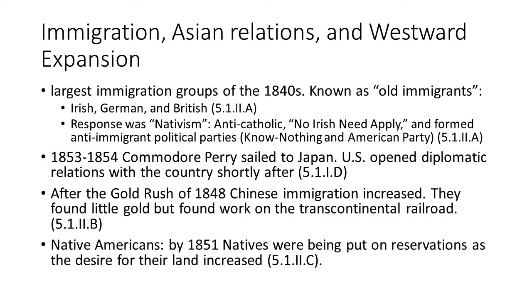And so there's going to be a lot of tension between free blacks and Irish, because they're doing kind of these low level jobs. And most of these immigrants are coming to the northern part of the United States, mainly because that's where the jobs are. So the North is going to grow much faster than the South. The more people you have, the more representation you have in Congress, and therefore the more power you have in Congress, and the more electoral college votes you have in presidential elections.